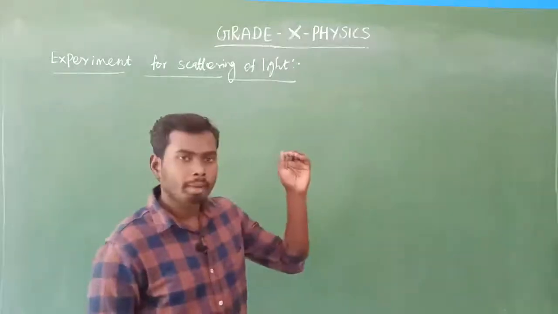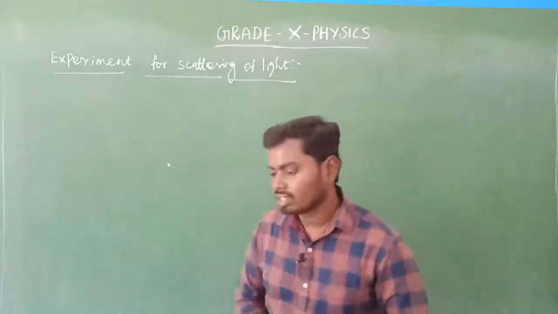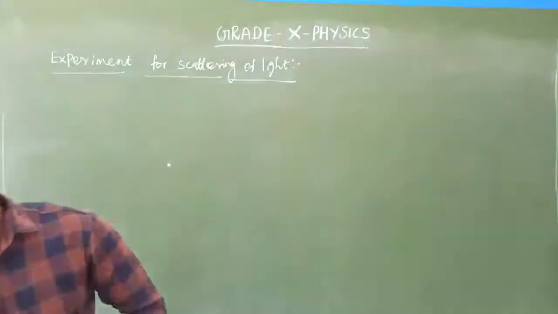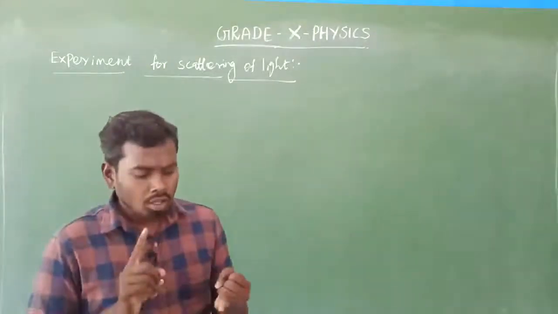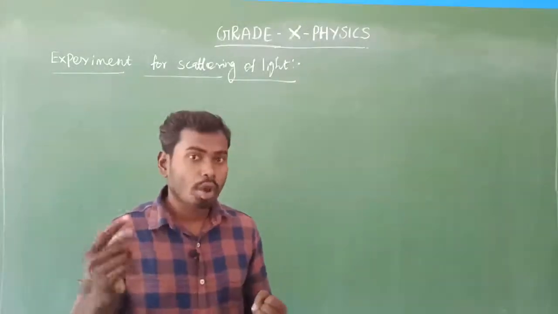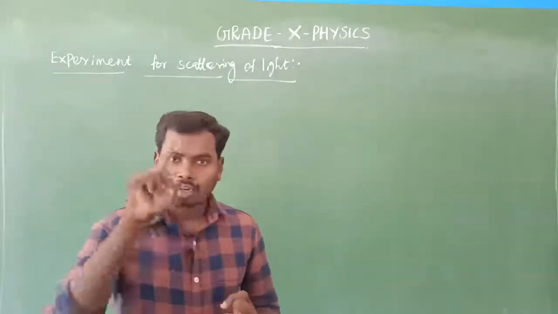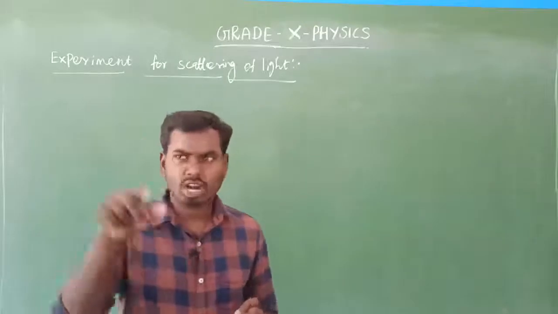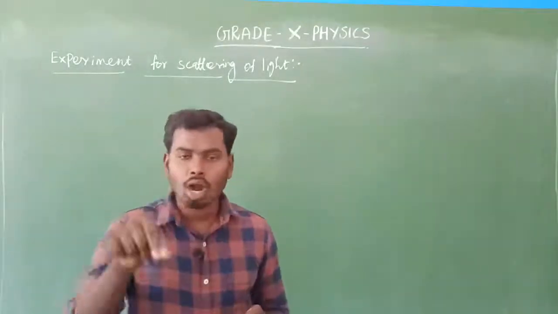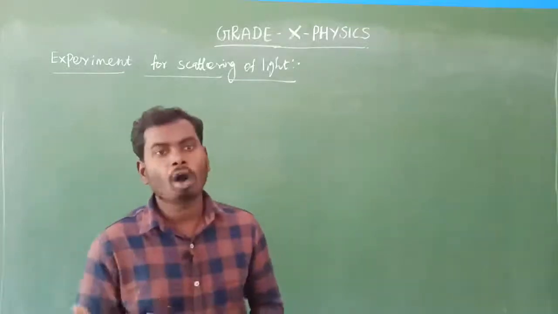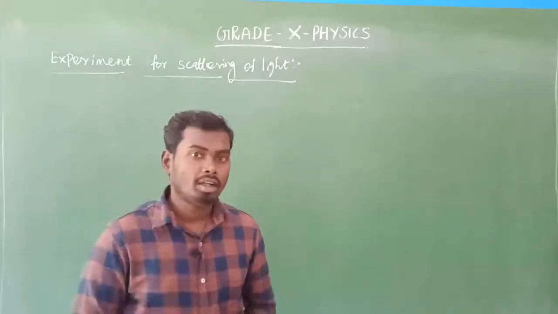These are all the materials we need for the experiment on scattering of light: a strong white light source, two convex lenses, one transparent water tank, which means a transparent tank or glass, whatever it is, the cardboard with a circular hole in its middle point, and then the screen. Is it clear? Yes.